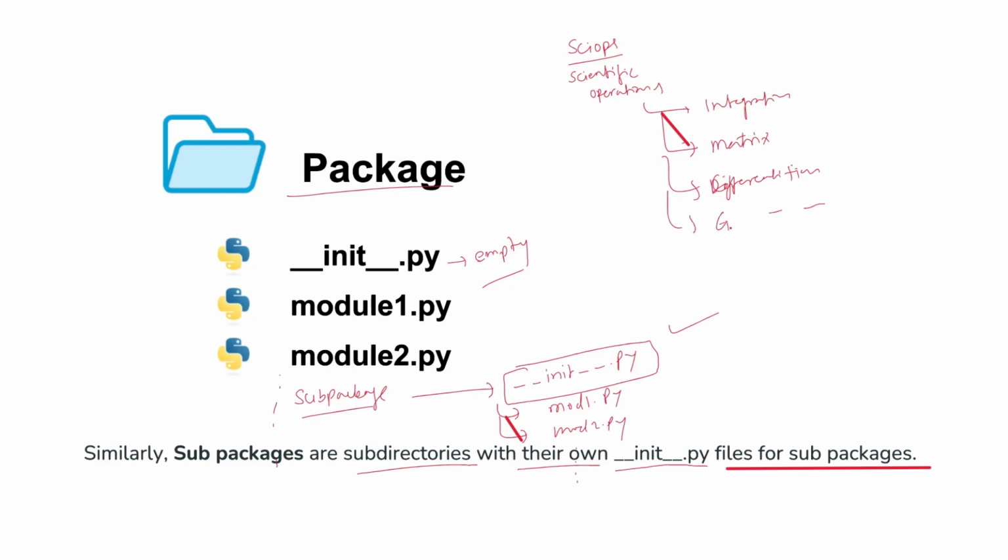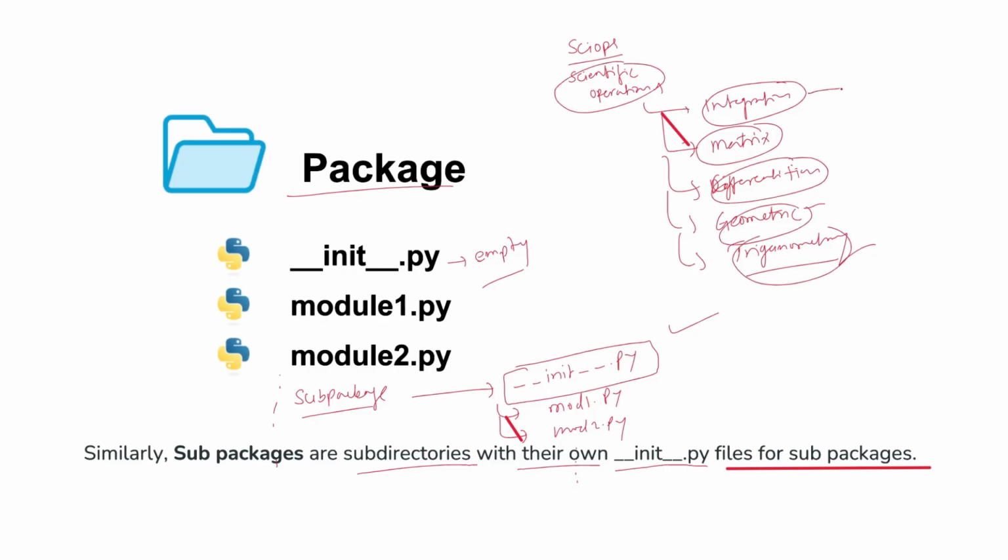Maybe geometrical operation, maybe other trigonometric operation, right? So these are sub packages. This is your big package, these are your sub packages. Inside this you may again have, for example in matrices you may have two packages.